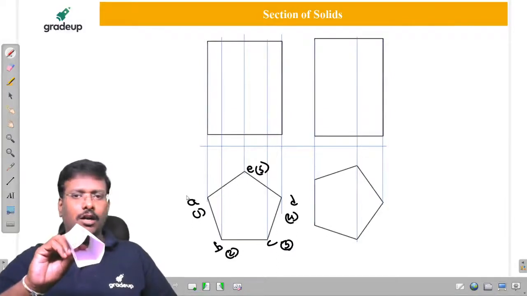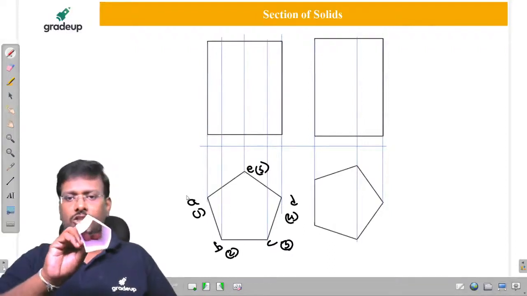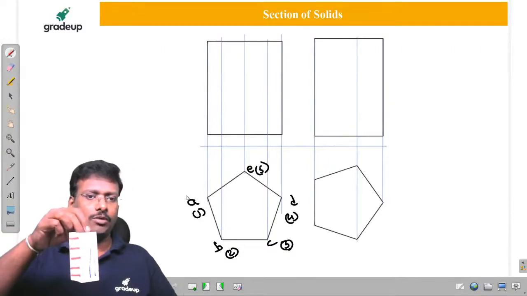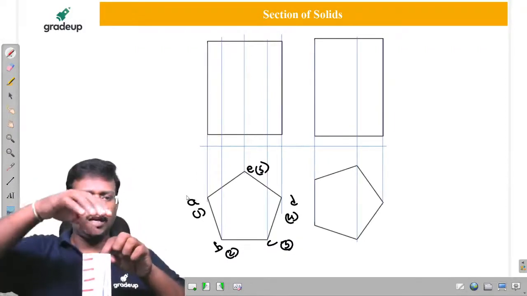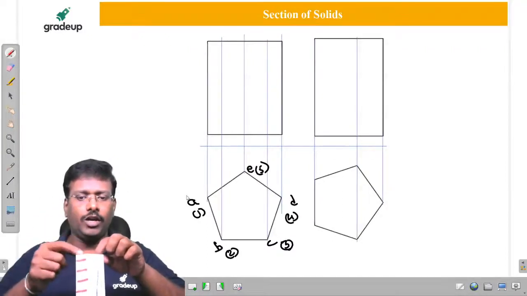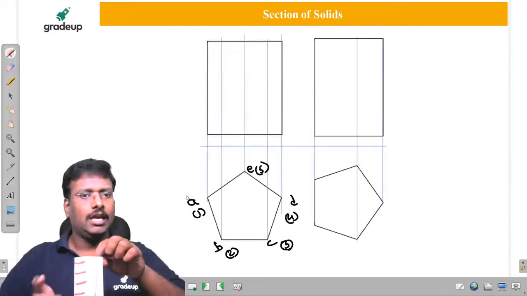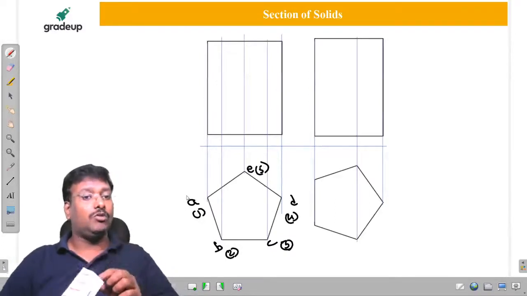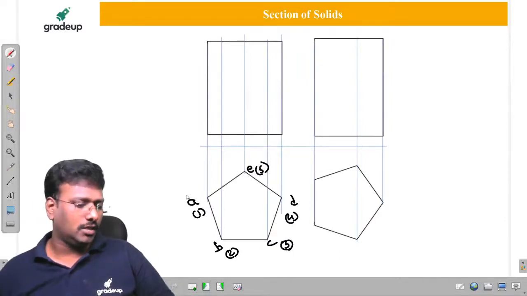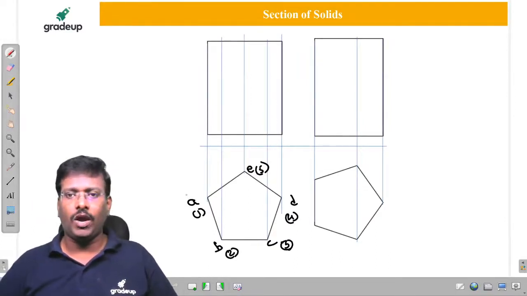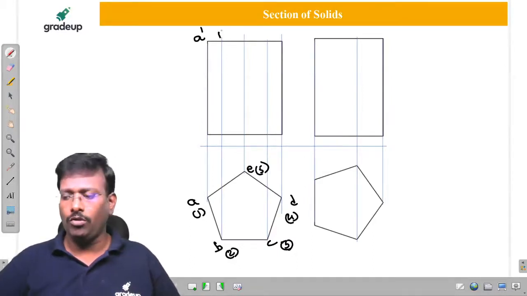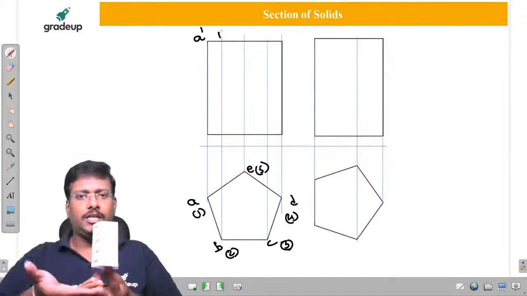This is your pentagon, sir. So what is the shape? Pentagon. Now in the top view, you are giving one lettering here, another there. Whichever is visible, we write as A, B, C, D, E. Hidden ones are represented as 1, 2, 3, 4. According to this notation, what is meant by the bracket? They are not visible. Therefore, at the top, you write A dash.